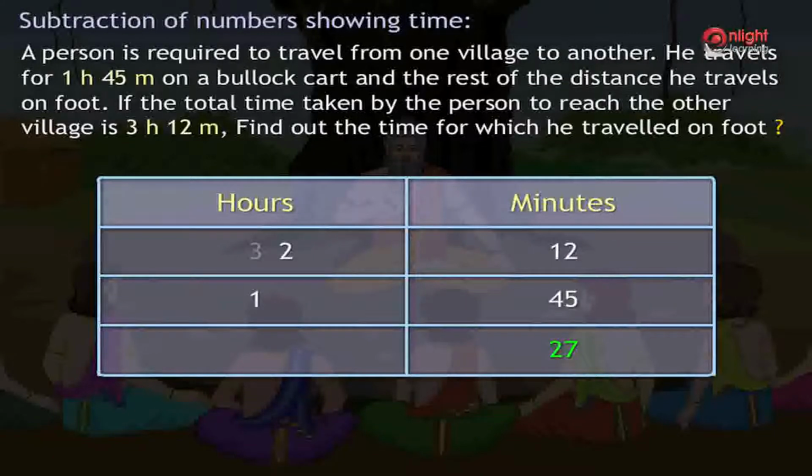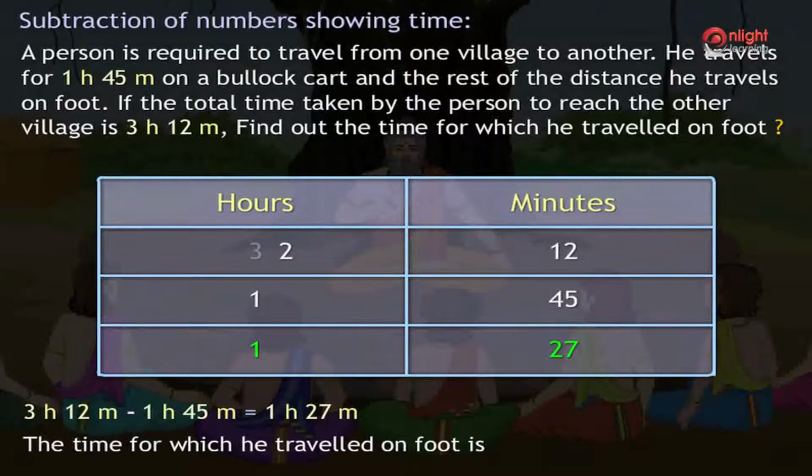Now by subtracting the hours column, we first subtract the 1 which was borrowed from 3. Hence we get 2 minus 1 is equal to 1 hour. Hence 3 hours 12 minutes minus 1 hour 45 minutes is equal to 1 hour 27 minutes. Hence the time for which he travelled on foot is 1 hour 27 minutes.